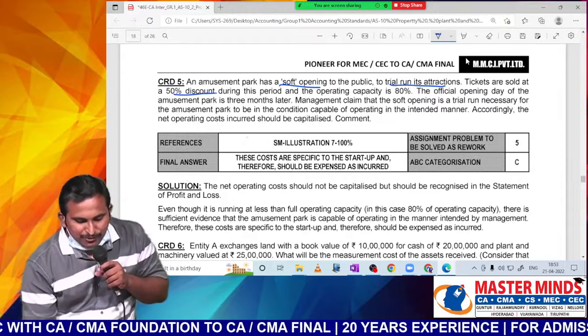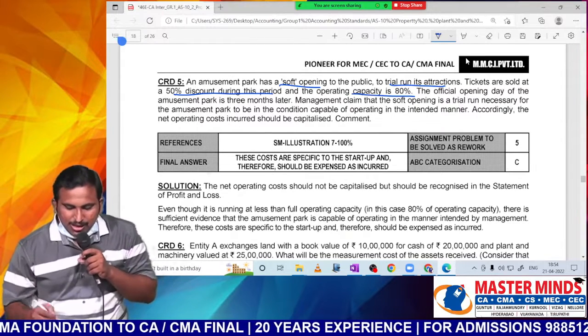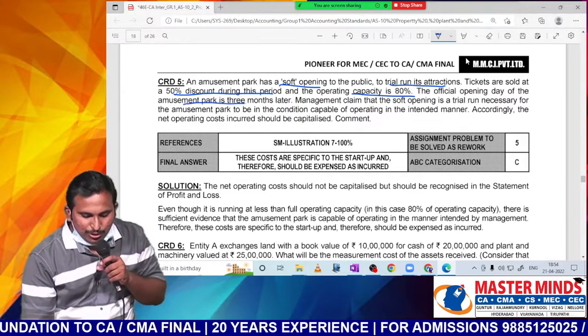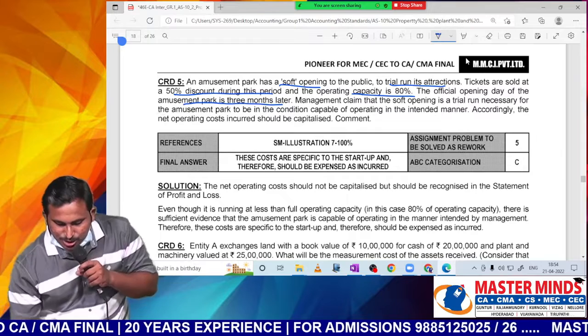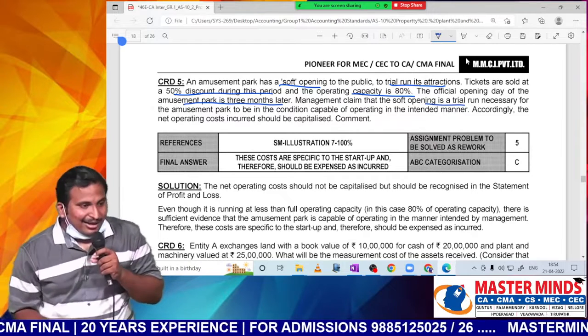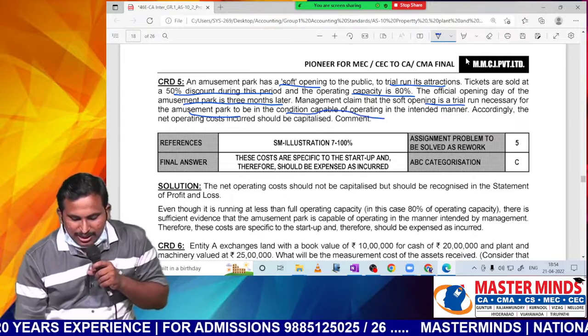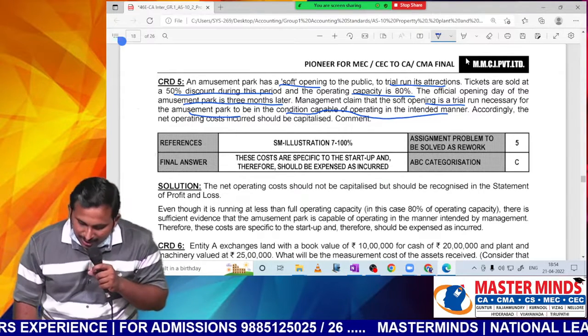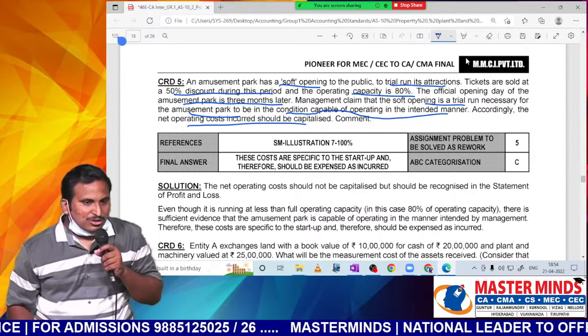Tickets are sold at 50% during this period and the operating capacity is 80%. Official opening day of the amusement park is 3 months later. Management claimed that this soft opening is a trial run necessary for the amusement park to be in the condition capable of operating in the intended manner. Accordingly, they want to add it to the cost of the asset.